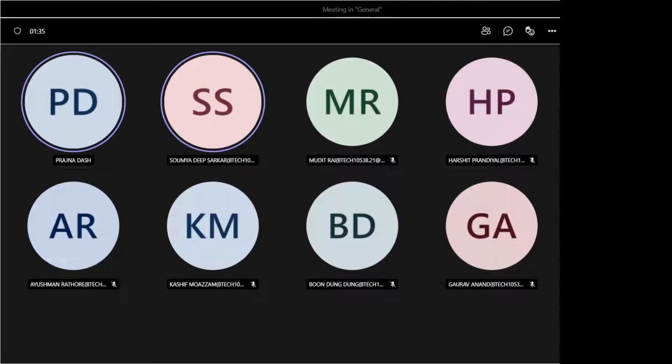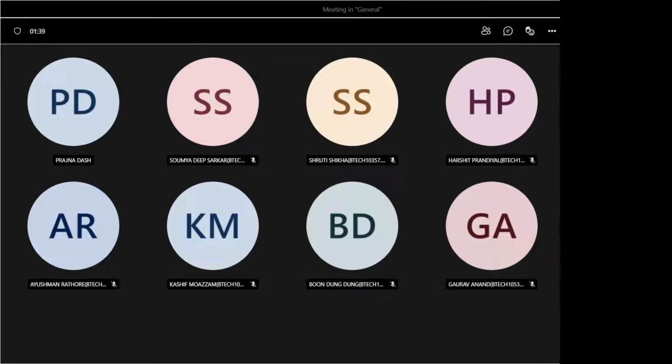Ma'am, the questions will be MCQ type, na? Yeah, MCQ type question. So 5 questions will be 1 mark question where you need to calculate something like that.